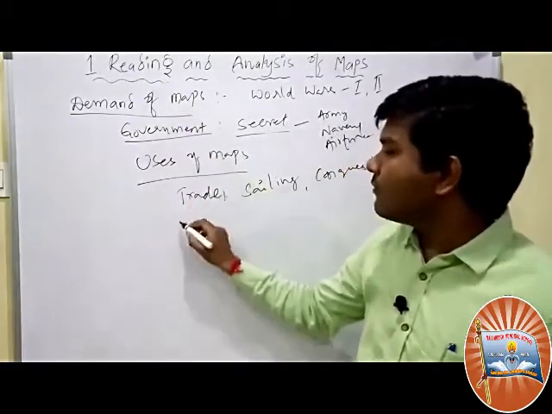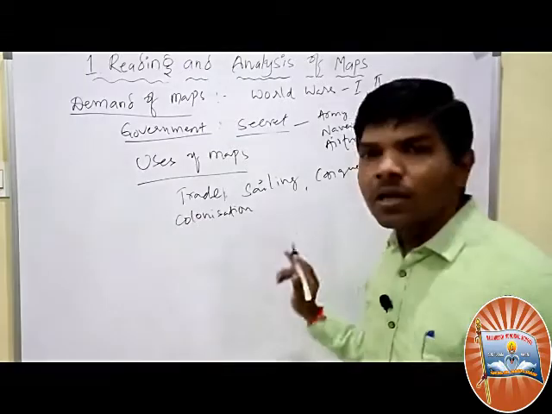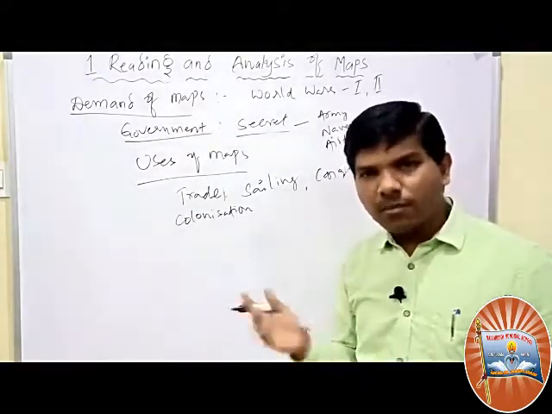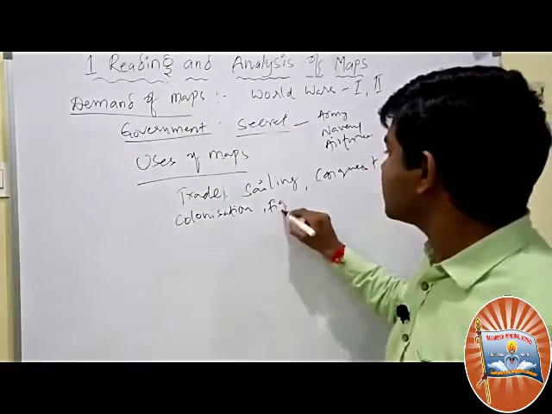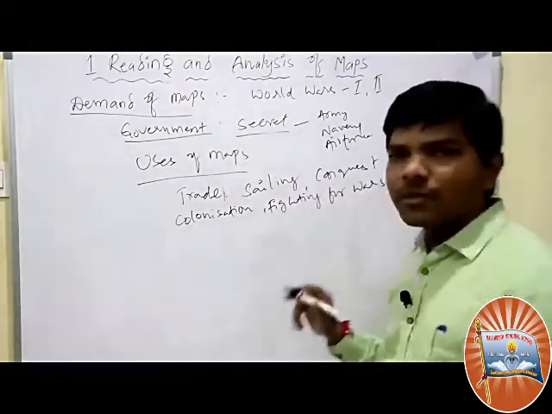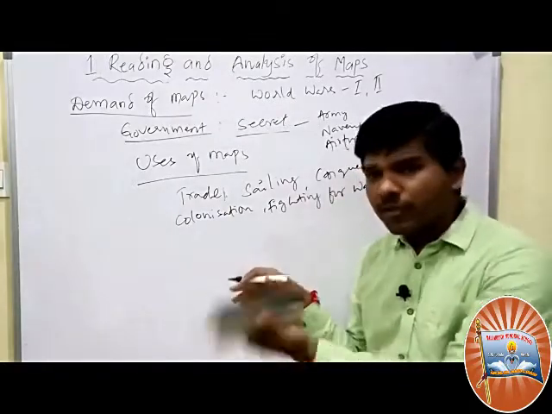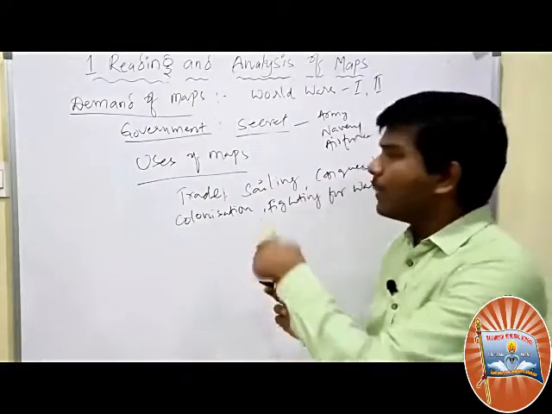Maps are also helpful for colonization. Now there is no colonization, but they used it. And also maps for fighting wars. Previously, maps were used for trade, sailing, conquest, colonization, and fighting wars.